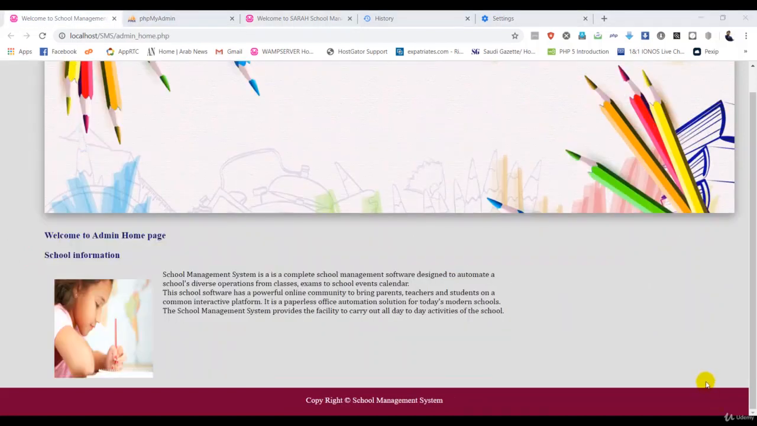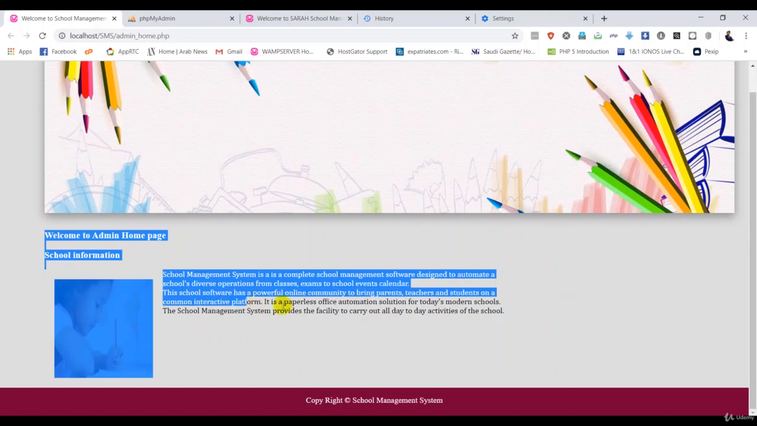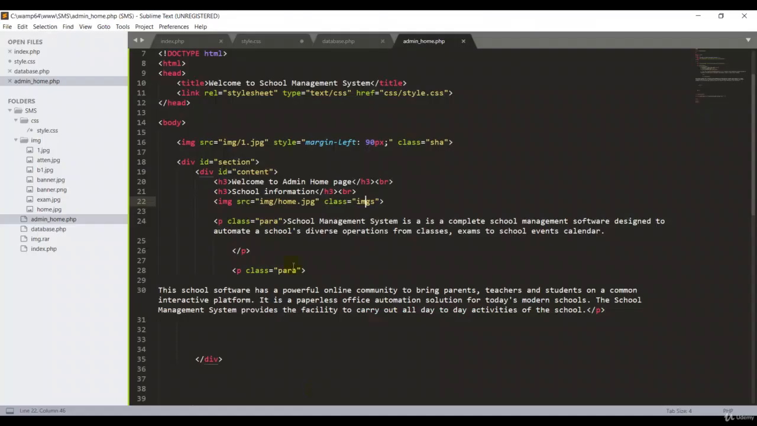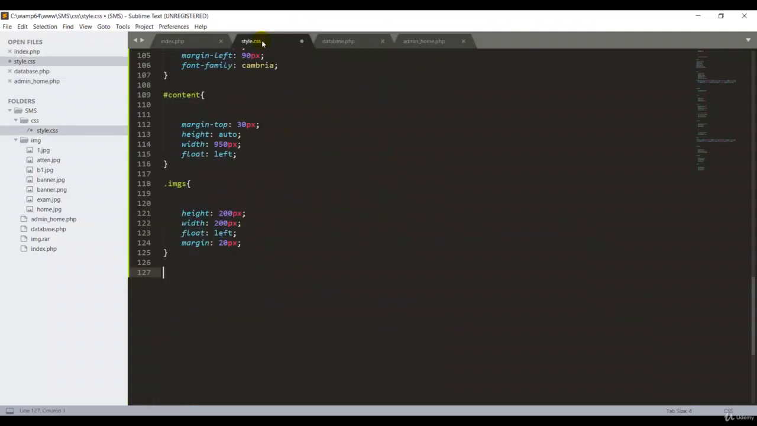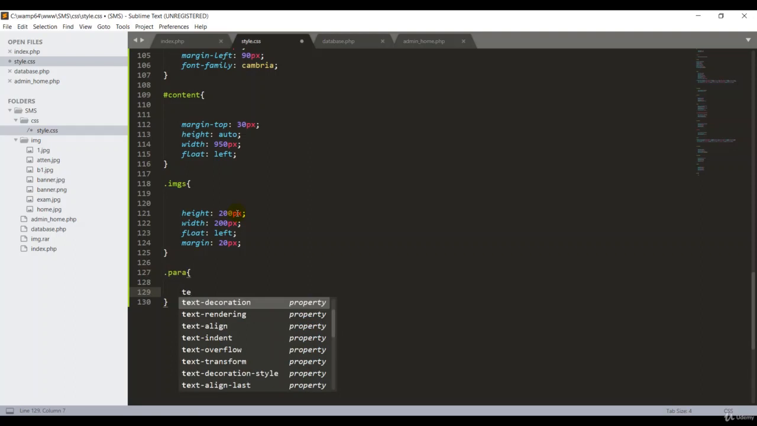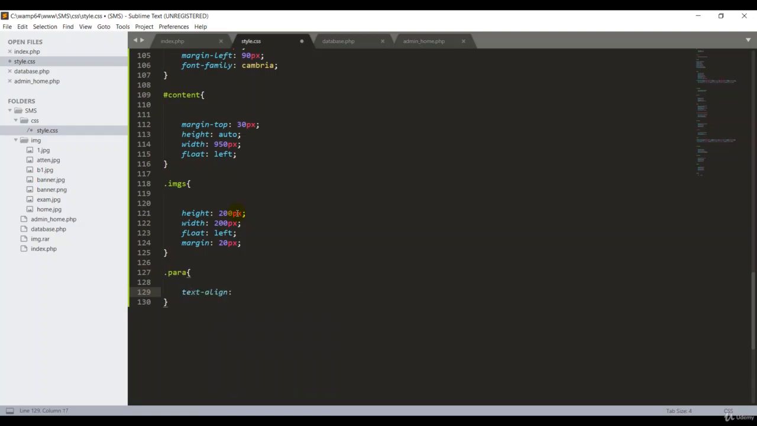So now guys, we have to create some style for our paragraph tags. Go to my style.css or admin home. For the paragraph tags, para is the class name. So go back to style.css, start .para, open curly braces. For the paragraph tags, text-align is important. Text-align we can put like justify.